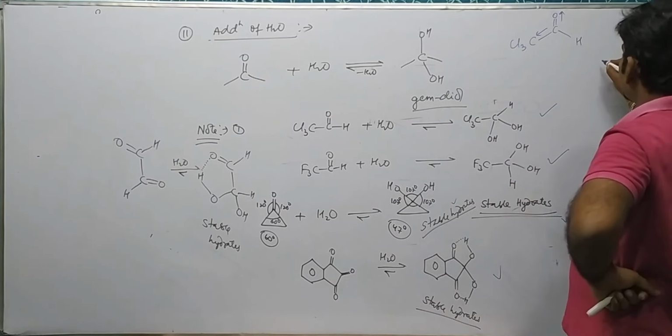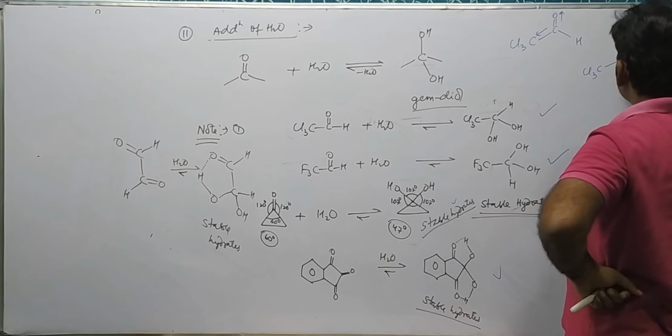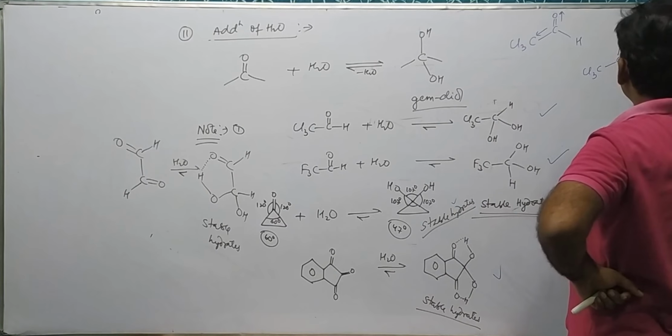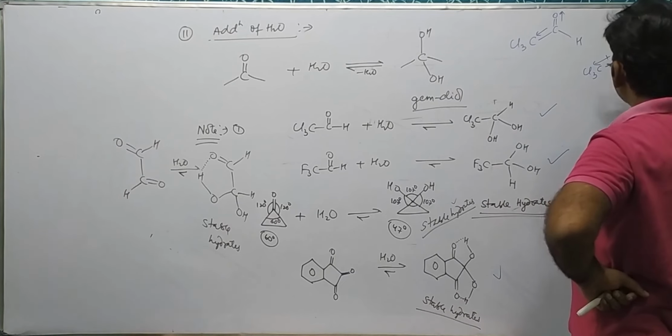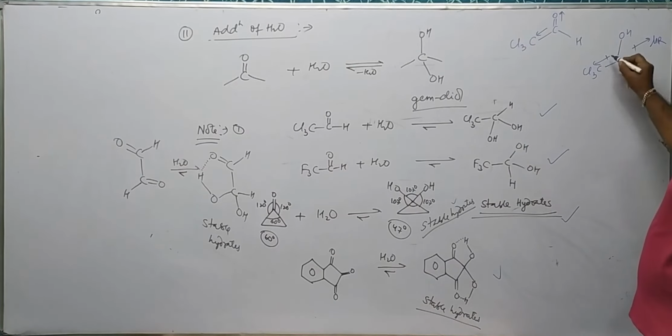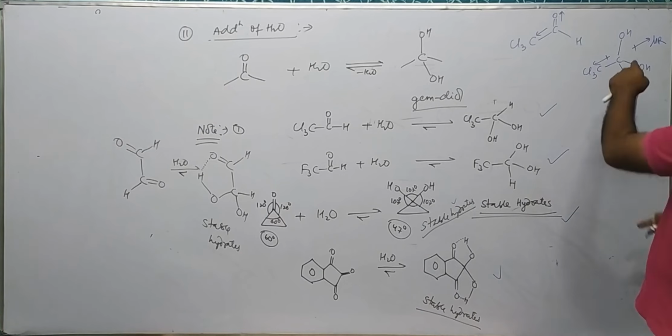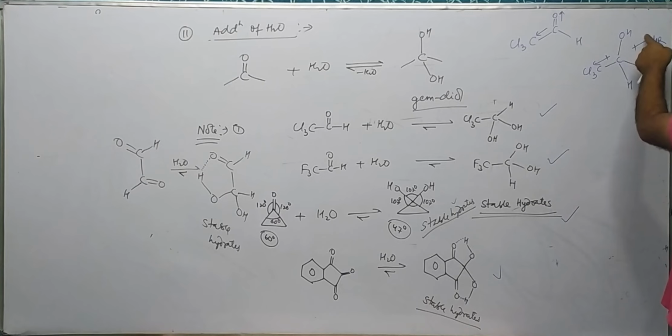In the hydrate, what happened? CCl3, C, OH, and H. Their dipole moments are along this side, and the net dipole moment is along this side. So they are being cancelled, opposite to each other. So this is mu resultant, this is mu1, mu2, mu3, and their resultant is along this side and the other resultant is on this side. Approximately their angle is 180 degrees, so their dipolar repulsion is being minimized.